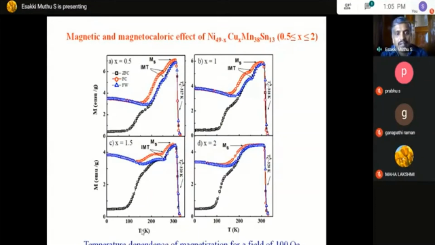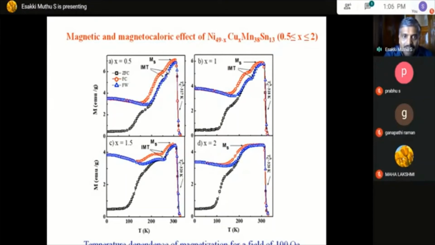So here this curve shows the temperature dependence of magnetization, this ZFC FC, which is zero field cooling and field warming. In different ways we have measured this material. When you substitute copper in nickel, due to the internal pressure... even whenever you substitute any metal into the parent compound, there is an internal pressure it creates. So due to the internal pressure, there may be some structural change, or there may be some anti-site disorder.